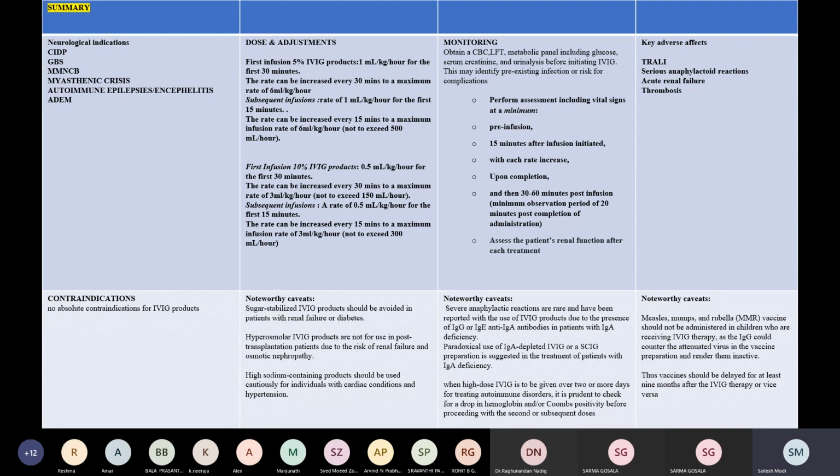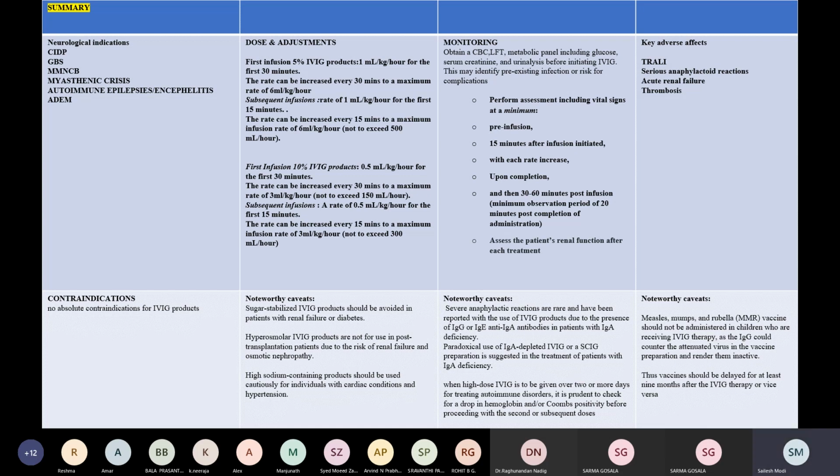This is the summary slide. So neurological indications would be CIDP, GBS, MMN, myasthenic crisis, autoimmune epilepsies and encephalitis, ADEM. There are no absolute contraindications for IVIG products. However, there are noteworthy caveats.